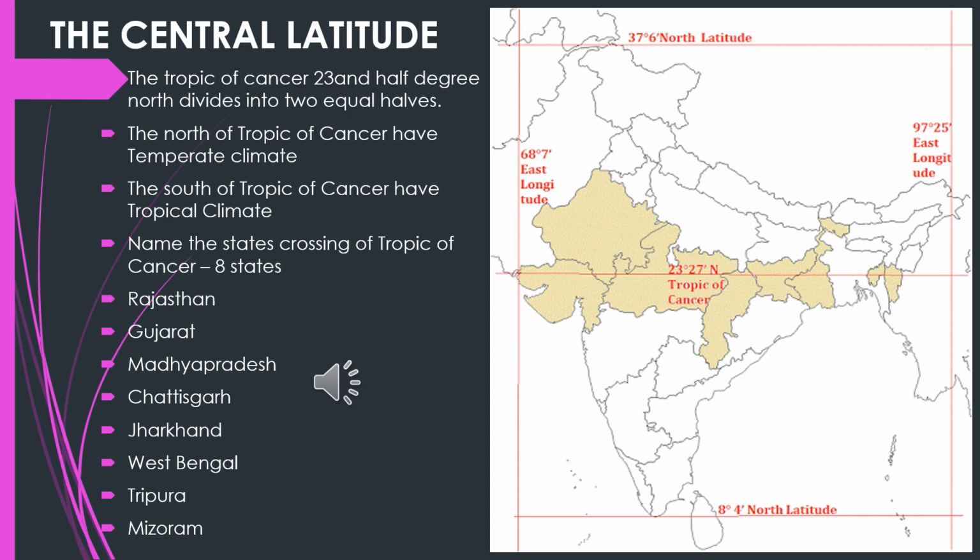Children, please repeat which are the states that cross the Tropic of Cancer. Rajasthan, Gujarat, Madhya Pradesh, Chhattisgarh, Jharkhand, West Bengal, Tripura and Assam.